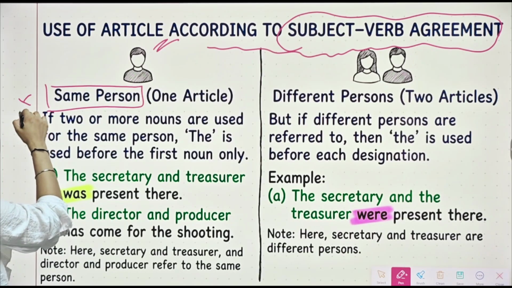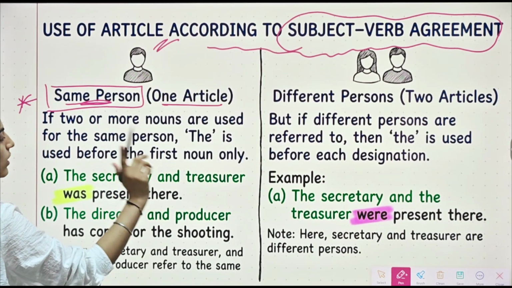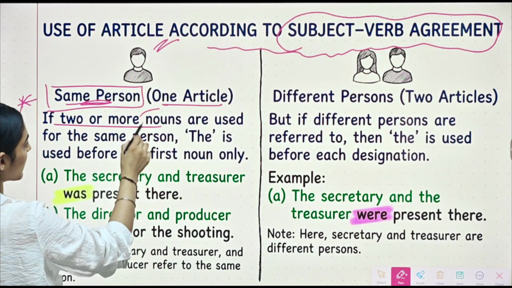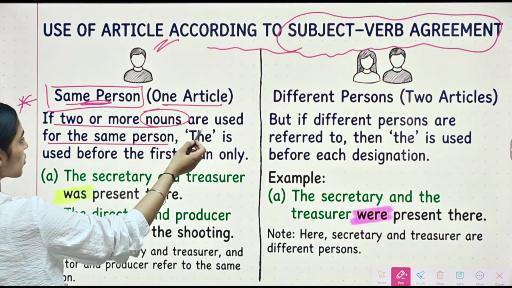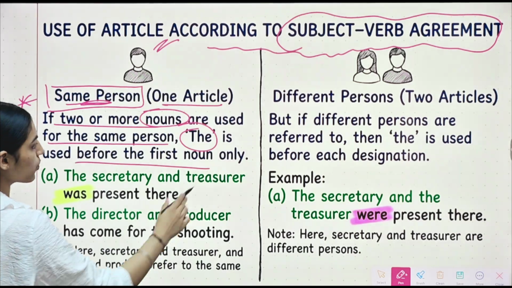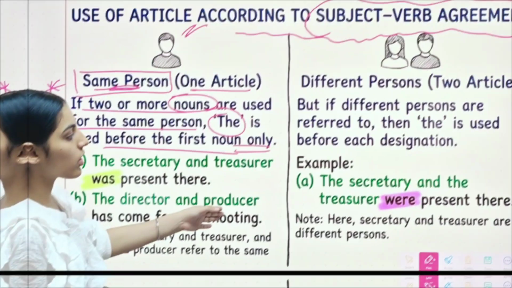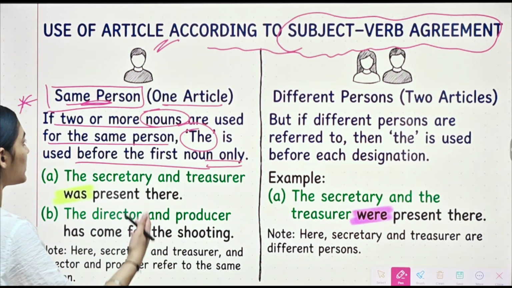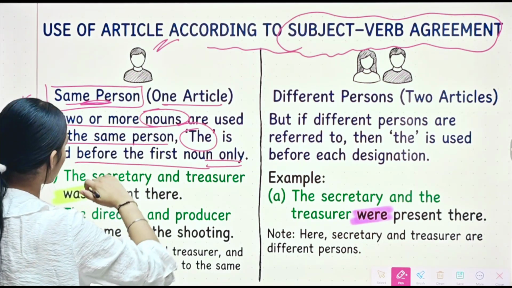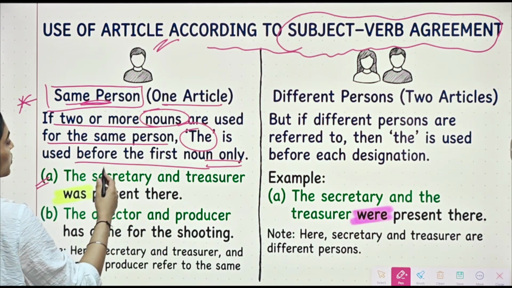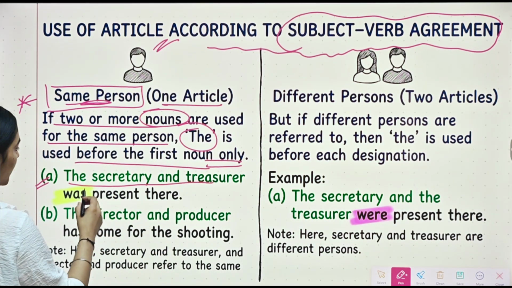So in rule number 1, we have the same person, so one article will be used. If two or more nouns are used for the same person, we will use 'the' before the first noun only. This is very important. This rule I already taught you when I was teaching you the rules of pronouns. In that, we covered subject verb agreement, and here we are seeing the use of article with them. Alright, so here we have an example.